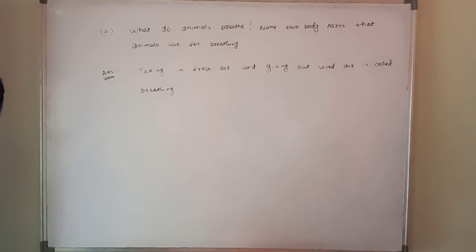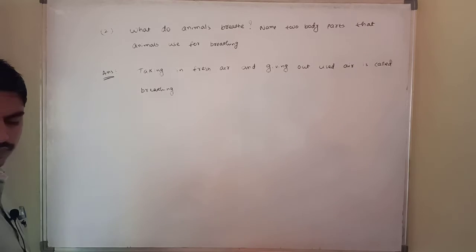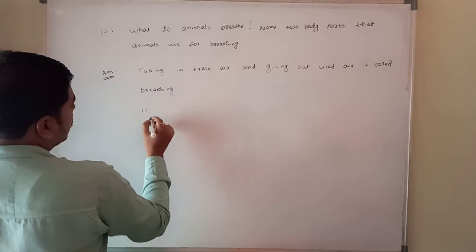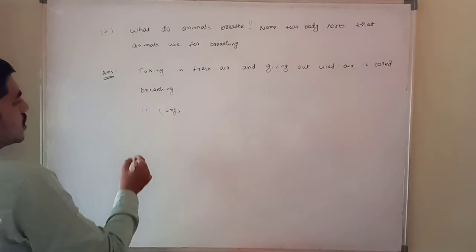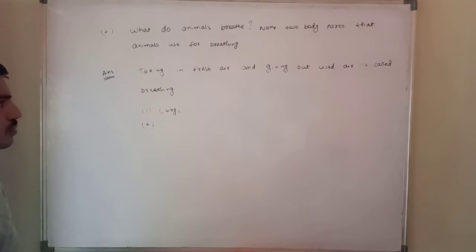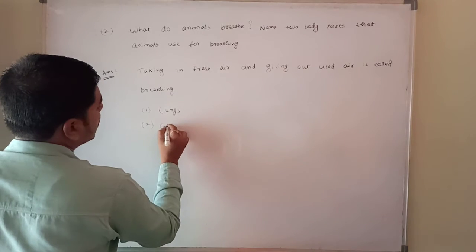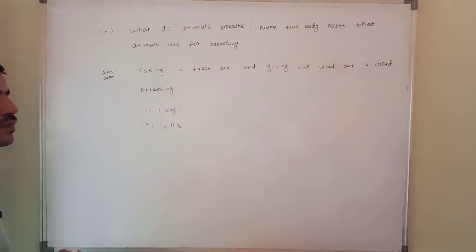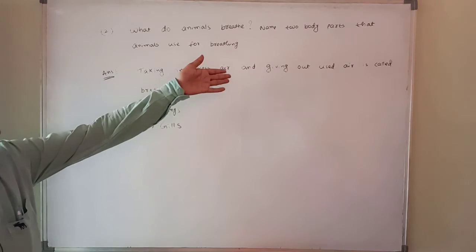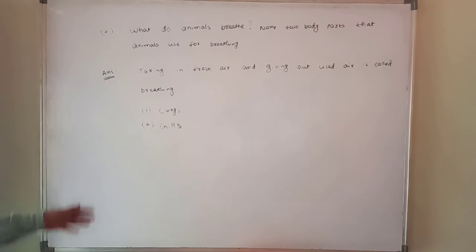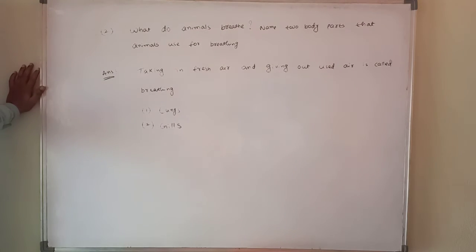Now examples: two body parts that animals use for breathing. The lungs are the best example. Human beings use them, yes or no? And the second one: fish breathe with gills. Two examples are enough. So taking in fresh air and giving out used air is called breathing, and lungs and gills are the body parts used for breathing. Clear? Understood?